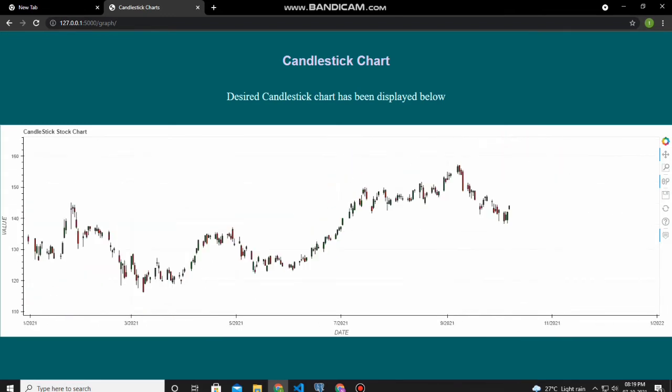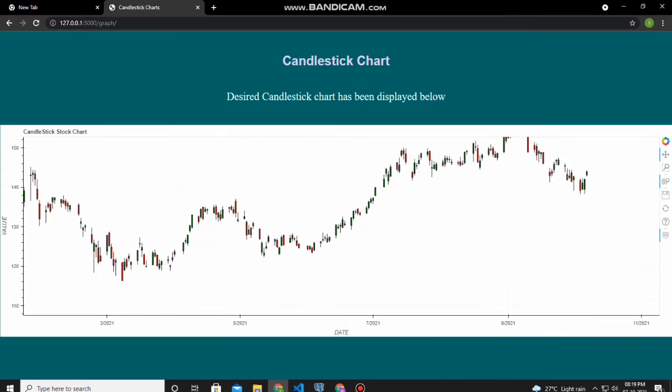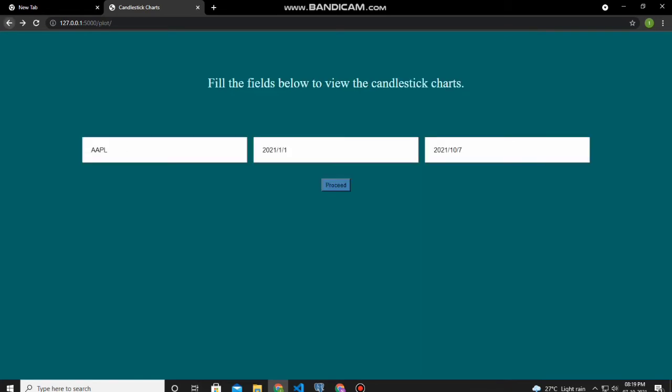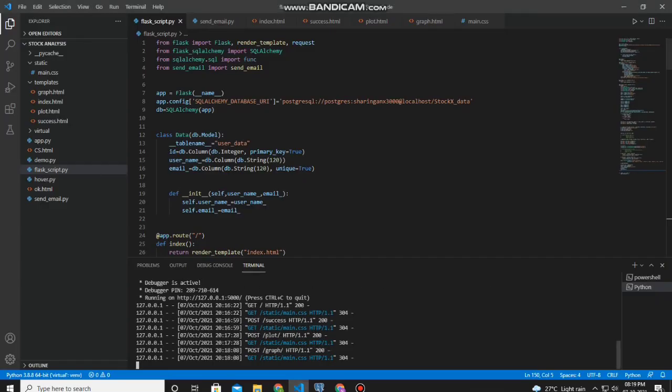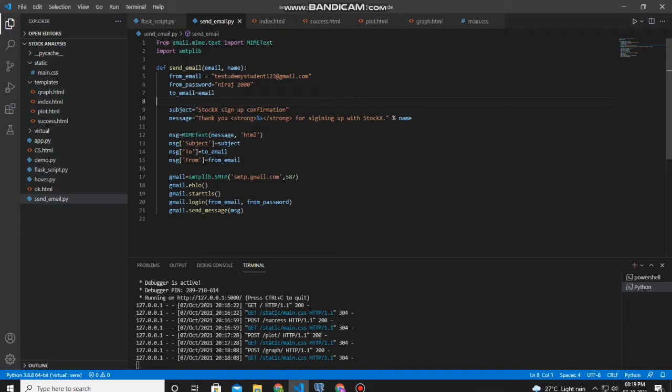So first let me go to the starting page of the website. Yes, this is the starting page. And yes, here is the code. As you can see, it is still running. So I'll explain you. So firstly, I've imported all the necessary libraries, that is Flask, then Flask SQL Alchemy, which is again the extension of Flask. And then this is the send email function, which is over here, that I've coded. This function actually sends the verification email to your email address. So I'll explain this later.